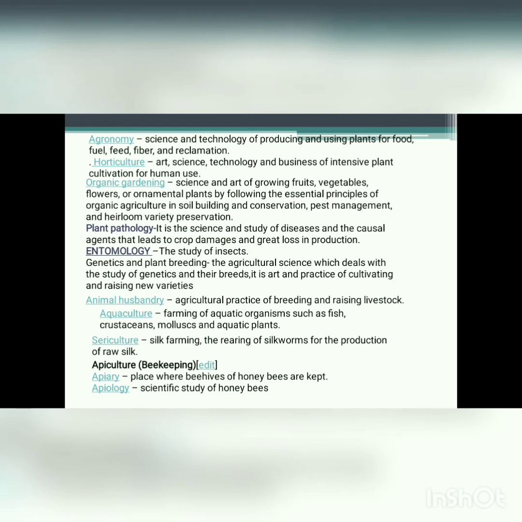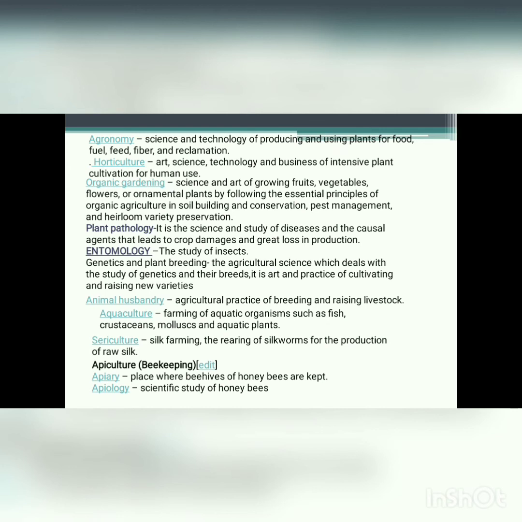Animal husbandry, agricultural practice of breeding and raising livestock. Aquaculture, farming of aquatic organisms such as fish, crustaceans, molluscs and plants that are in water. Sericulture, silk farming, the rearing of silkworms for production of raw silk. Apiculture, beekeeping. We know that apiculture deals with the preservation and keeping of bees and beehives.